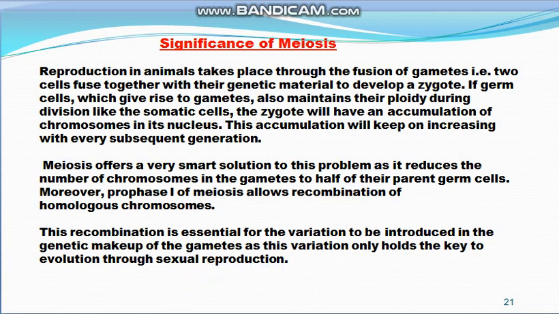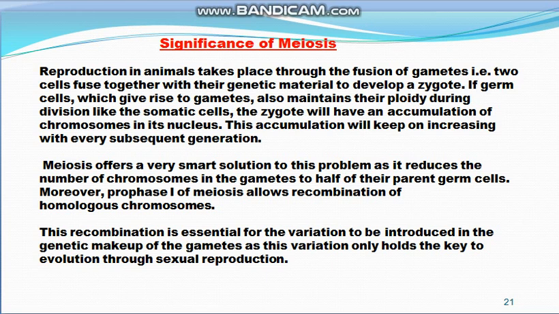It means we can discuss two main things for the significance of meiosis. One is that meiosis reduces the number of chromosomes to half in gametes, and when gametes fuse they give the proper number of chromosomes in the zygote. So the proper number of chromosomes is regained, and this reduces the problem of accumulation of chromosomes in generations. So the second significance of meiosis is